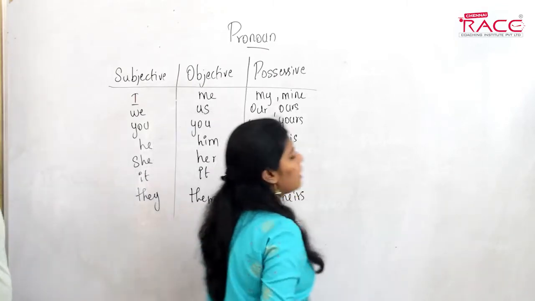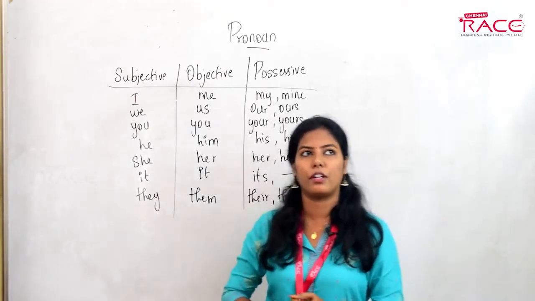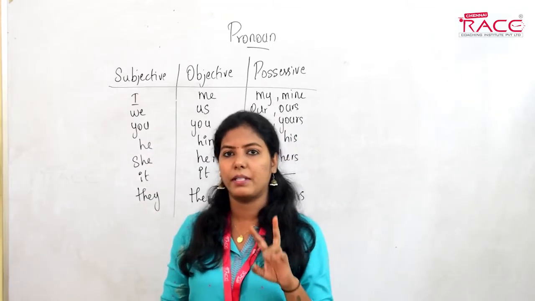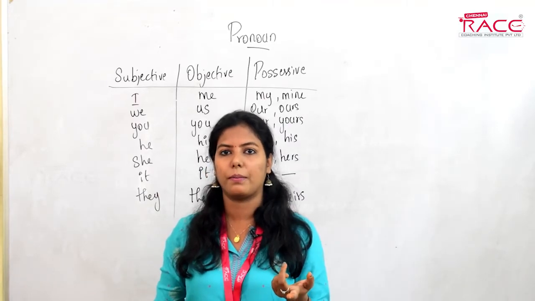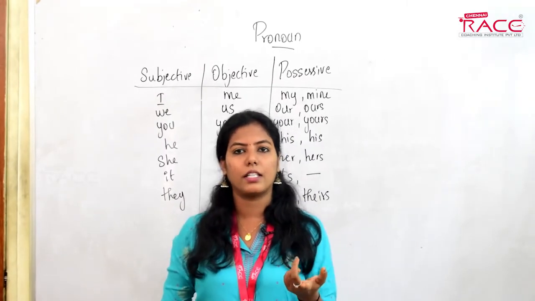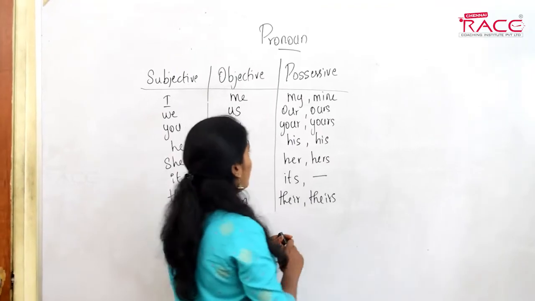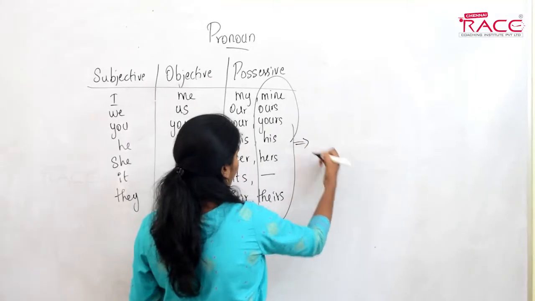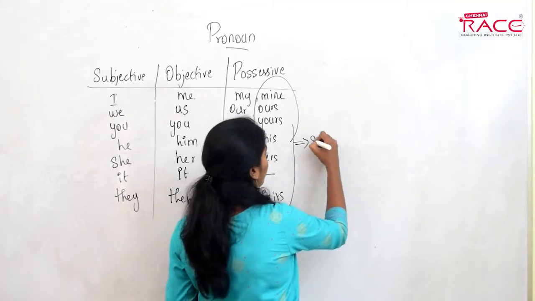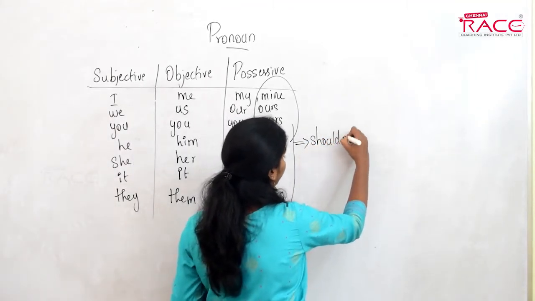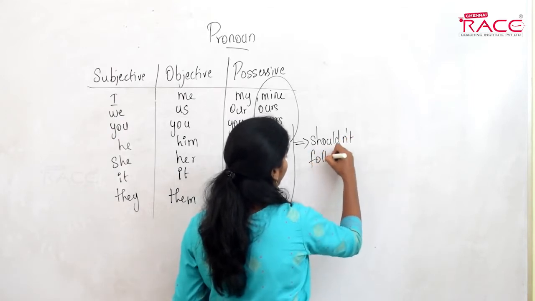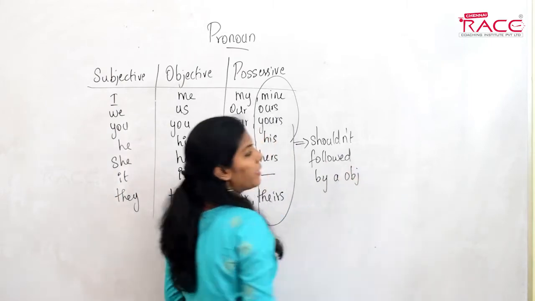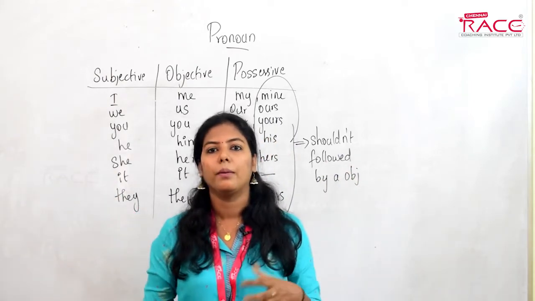So since we have two forms in possessive, there must definitely be a difference between these two. What is the difference? These pronouns should not be followed by an object.